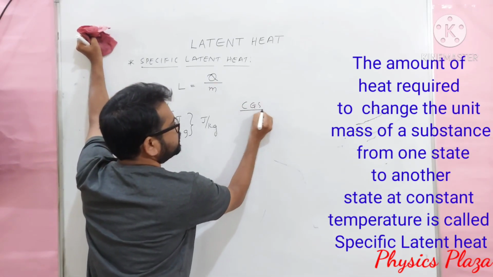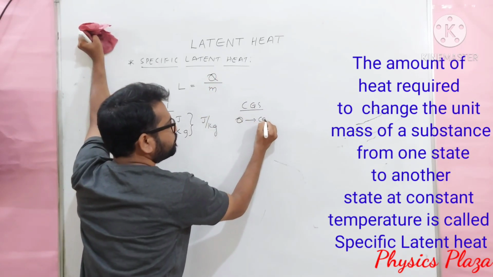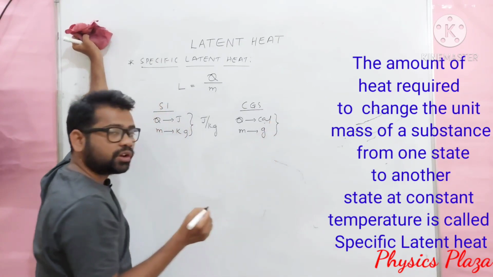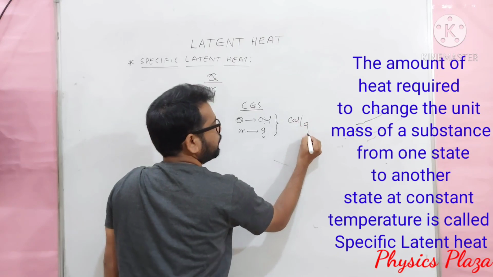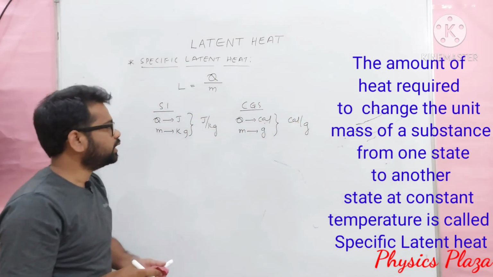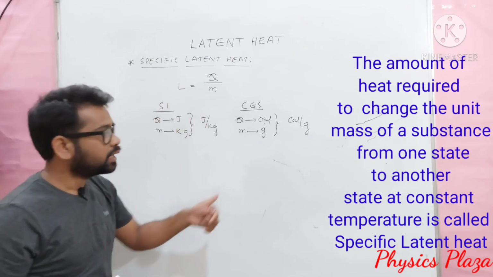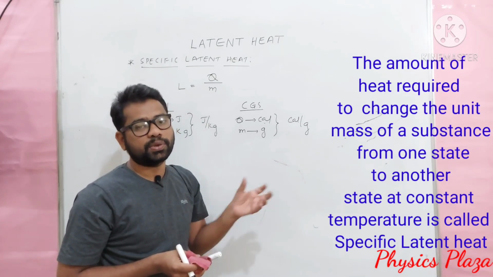In the CGS system, heat is measured in calorie and mass is measured in grams, so the unit of specific latent heat will be calorie per gram. Calorie per gram is the CGS unit of specific latent heat.